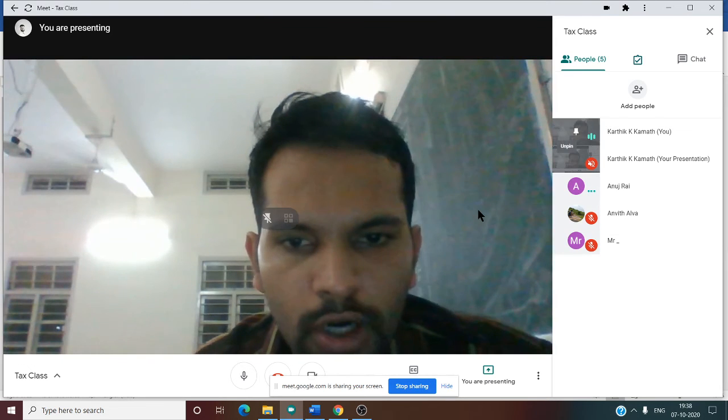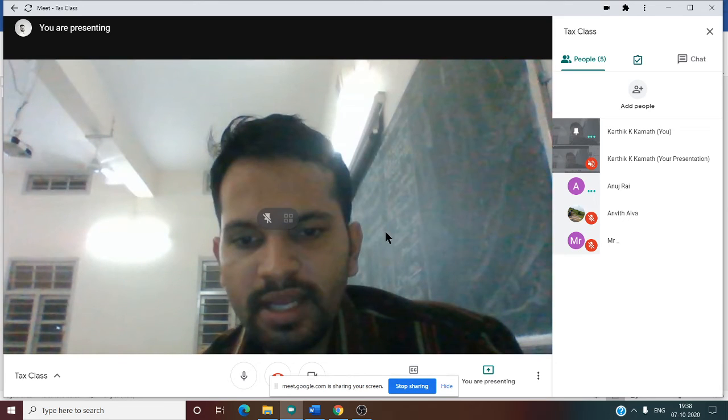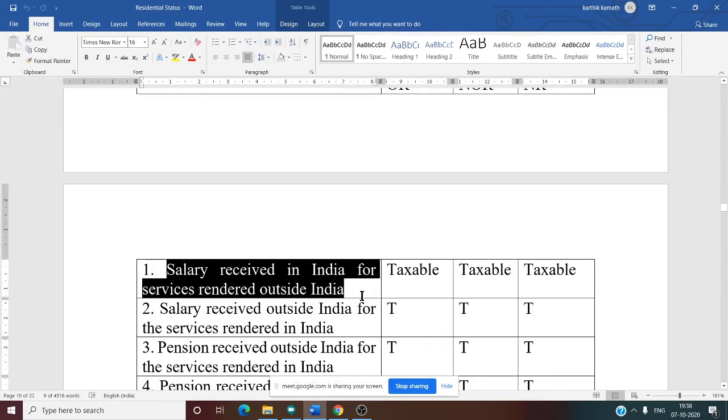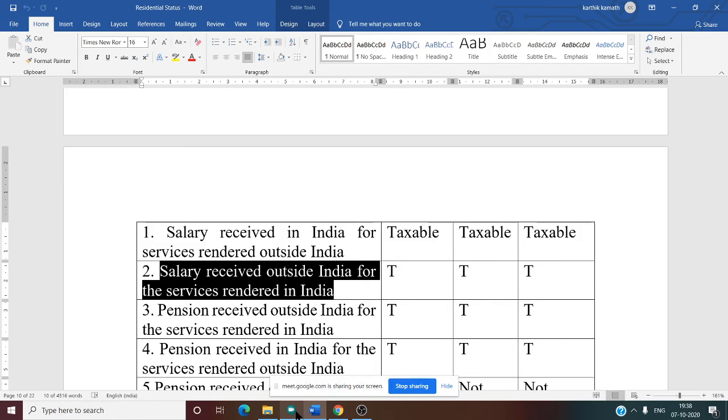Now we are discussing the first condition. First condition: salary received in India, accrued or arose anywhere. That is the same thing here. Salary received in India for the services rendered outside India, all three are taxable. Second one: salary received outside India for the services rendered in India.